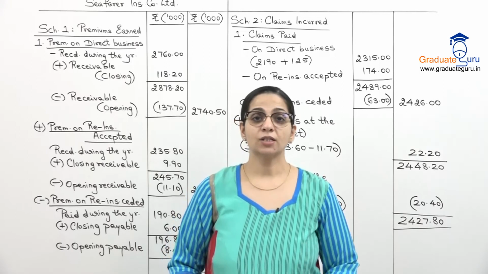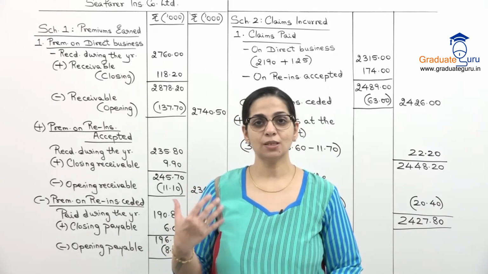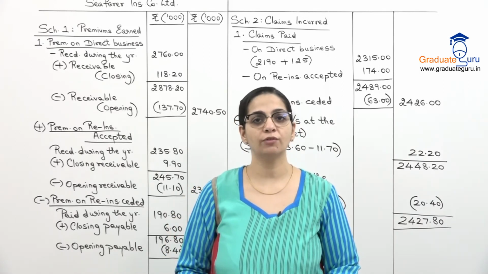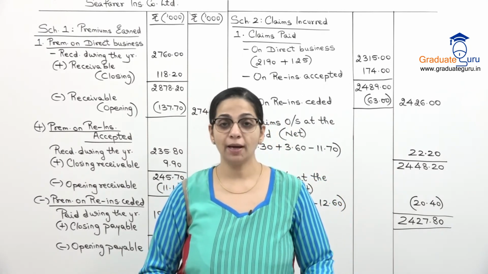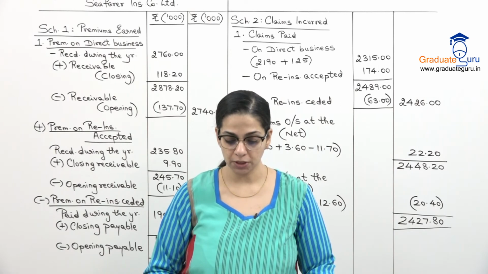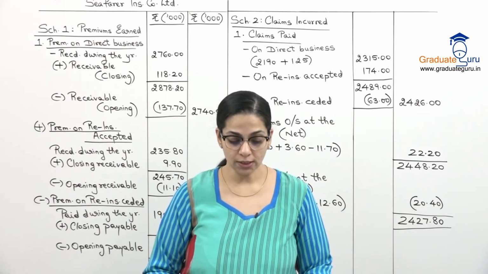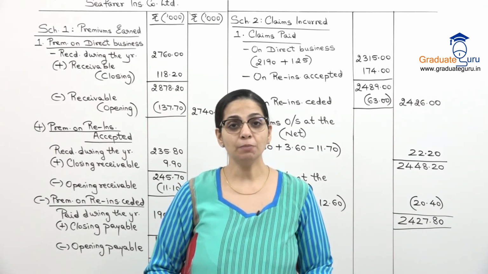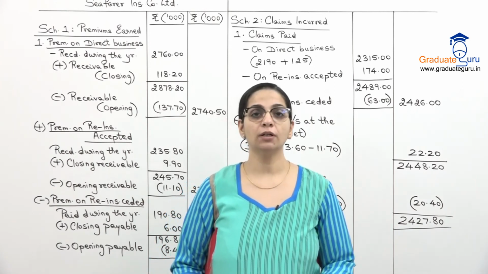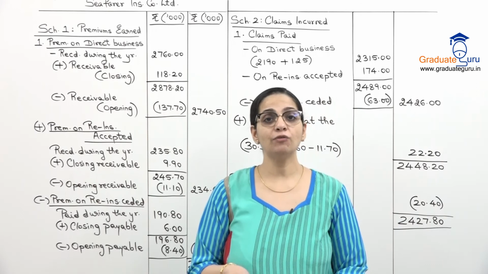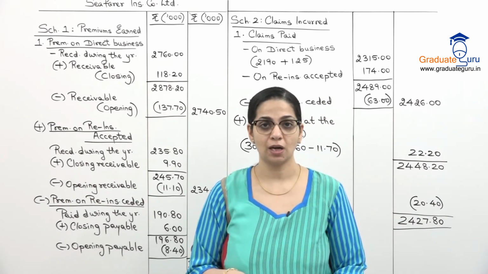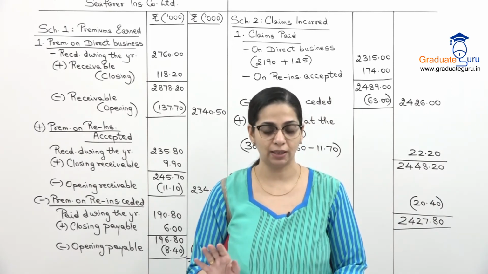So let's discuss question 4, जो ऐसा ही similar question है, which you are going to try for homework. From the following information provided by Reliable Insurance Company Limited, show the schedules in respect of claims incurred for the year ended 31st March. So यहाँ पर it's a simpler sum. You only have to make the schedule for claims. आपको premiums का schedule नहीं बनाना है.